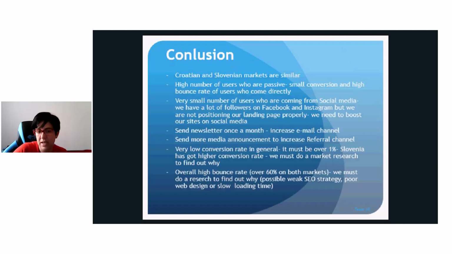That's similar to what I was talking about, that we have a high number of passive users, and that users come to our site and we have a high bounce rate because of them, and we must do research to find out why. It is possible that we have a weak SEO strategy, that we have poor web design, or slow loading time. We must find out what our problem is.